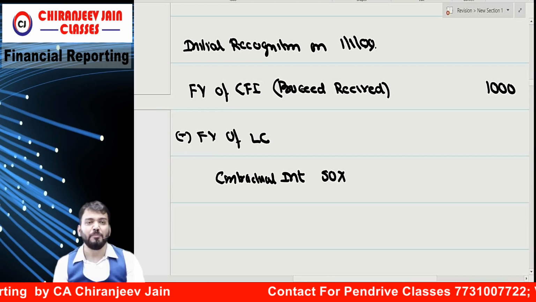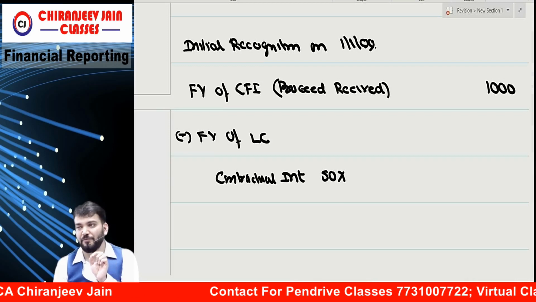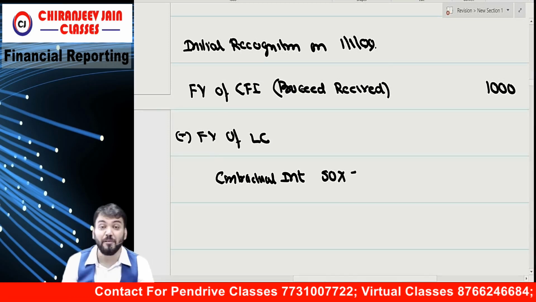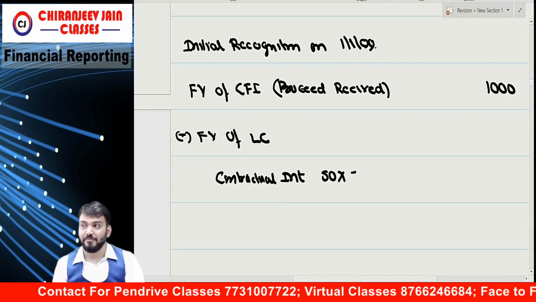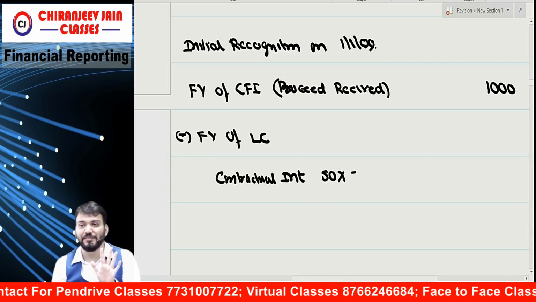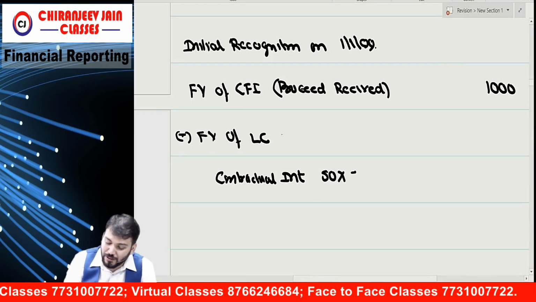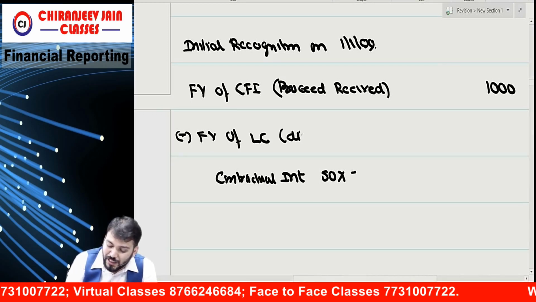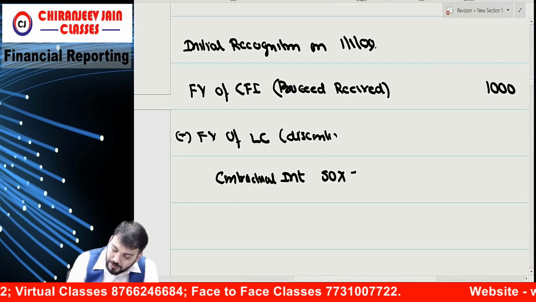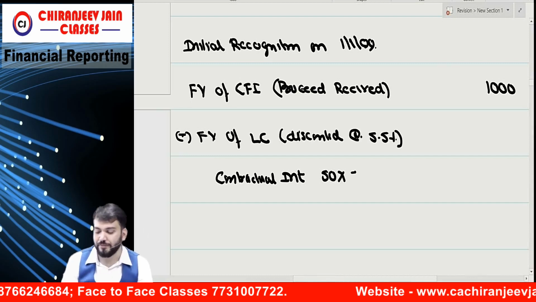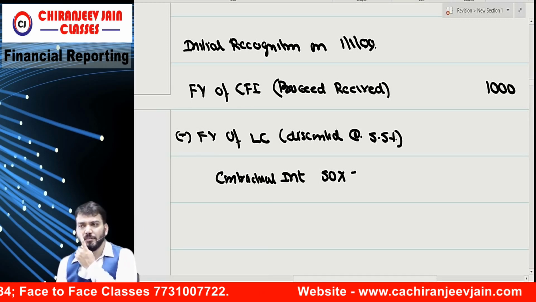So the present value of contractual interest will be 50 into what? Can you give me the present value factor, means annuity factor? At what rate, 5% or 5.5%? 5.5%. So we need to find out fair value discounted at 5.5%. Are we able to understand?